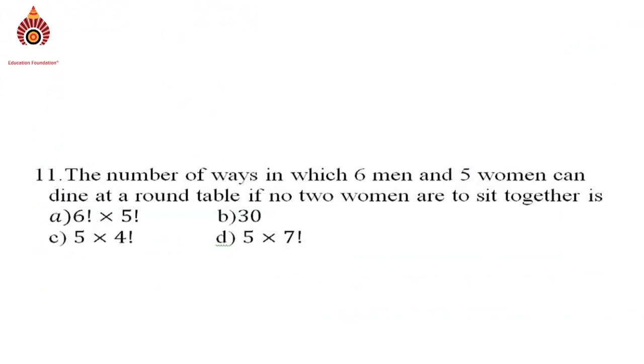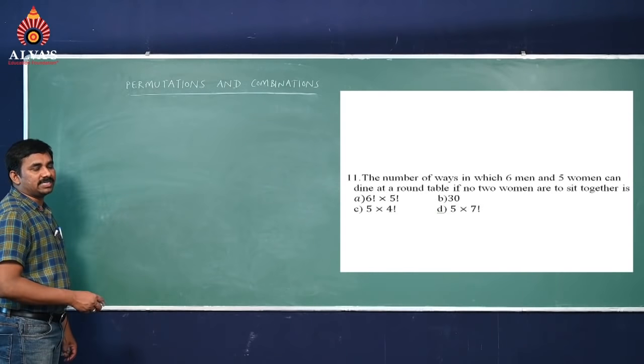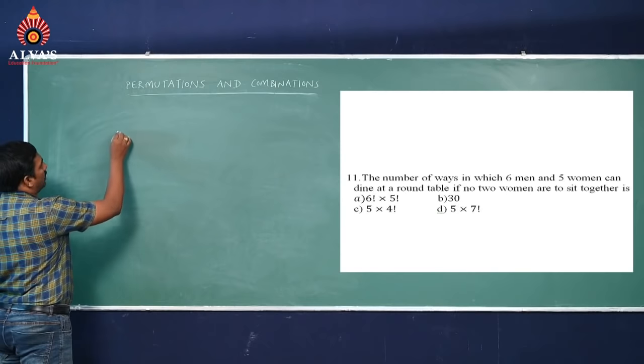See the next question. The number of ways in which 6 men and 5 women can dine at a round table if no 2 women are to sit together is. Option A 6 into 5 factorial, option B 30, option C 5 into 4 factorial, option D 5 into 7 factorial. The number of ways in which 6 men and 5 women can dine at a round table means this is a circular permutation.